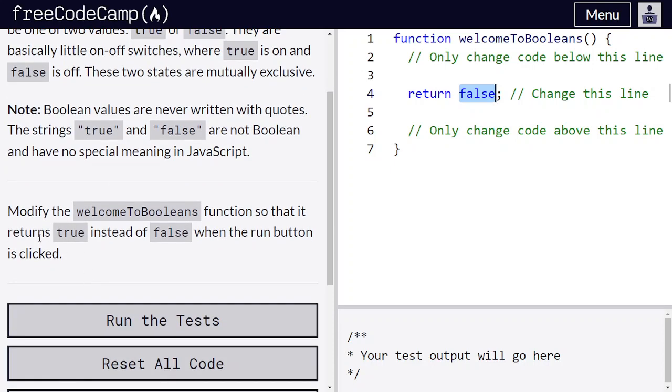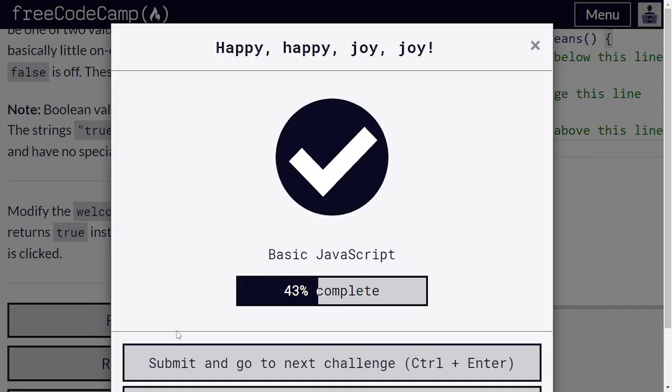It's just a string. Modify the welcome to booleans function so that it returns true instead of false when the run button is clicked. So here we need to edit this false to true. That is our challenge. So let us run the test and we have successfully completed that.